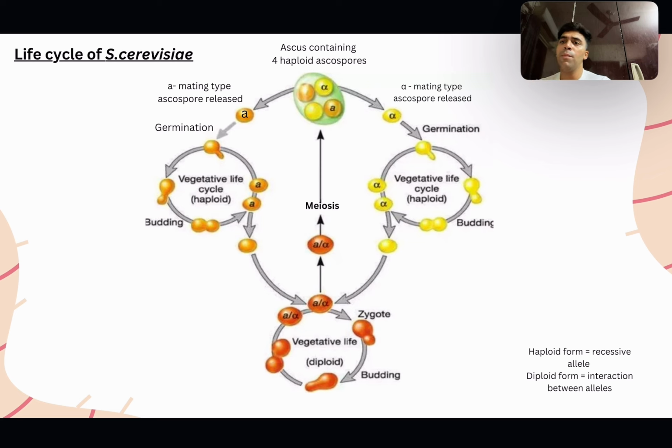Two are of A type and 2 are of alpha type, and they germinate individually, carry out their haploid vegetative life cycle by budding. And again, when they come in contact under the influence of chemical signals, the cycle continues.